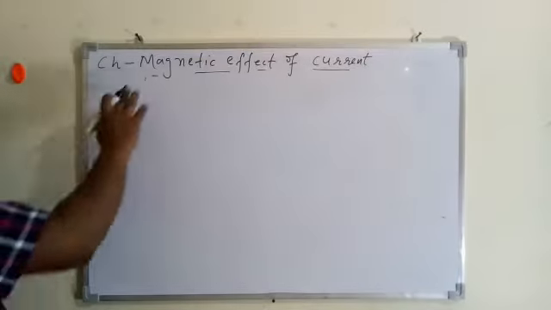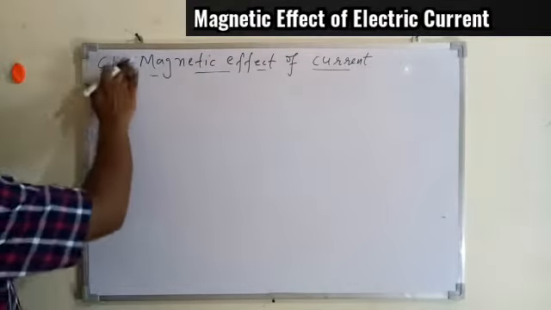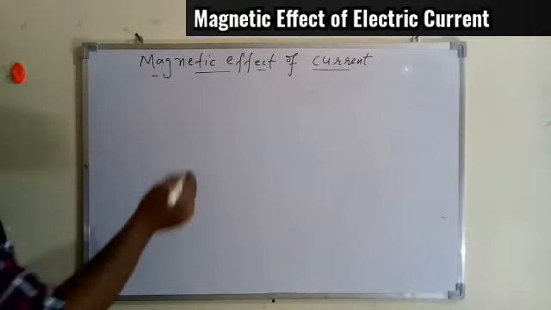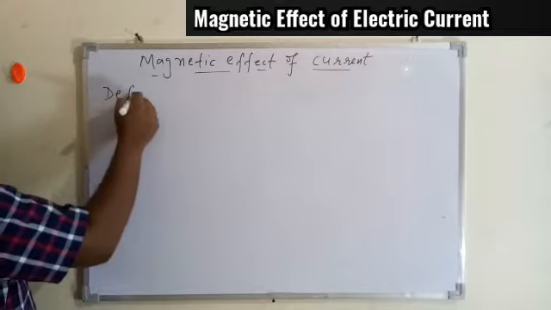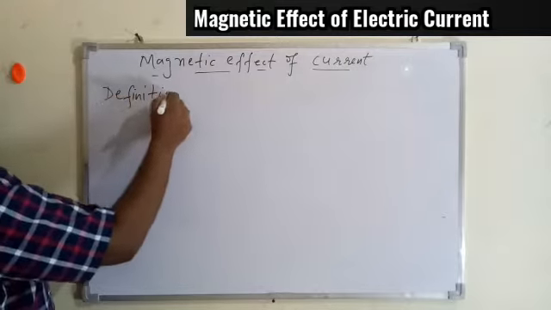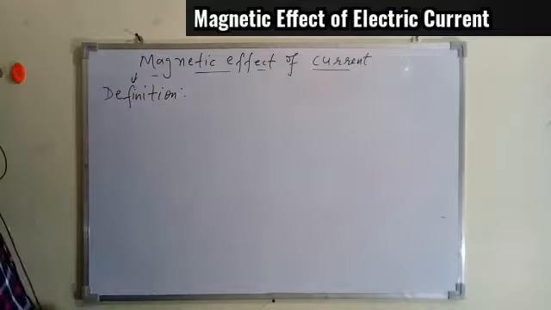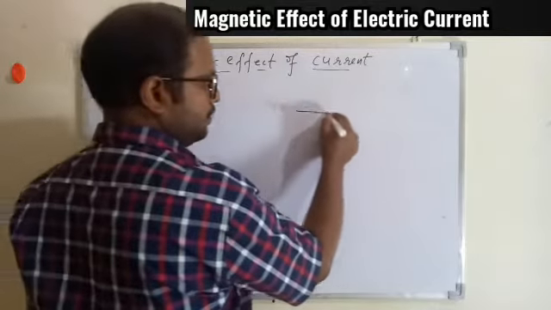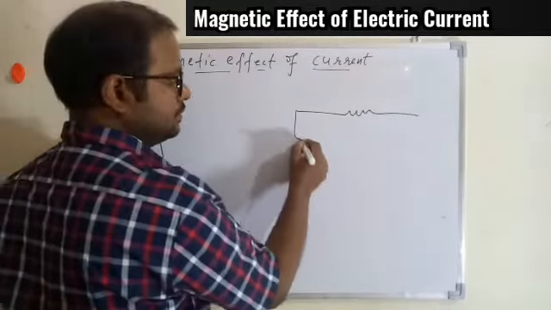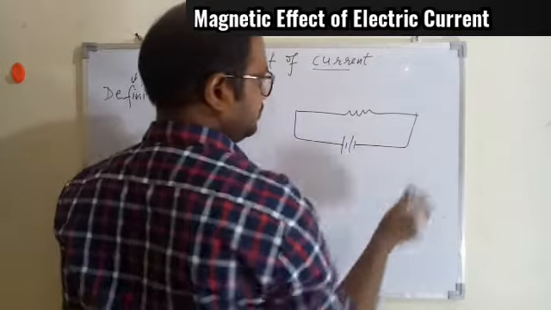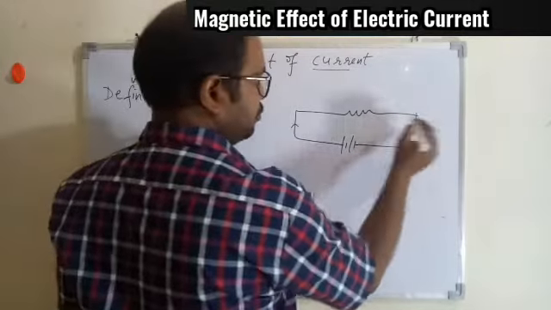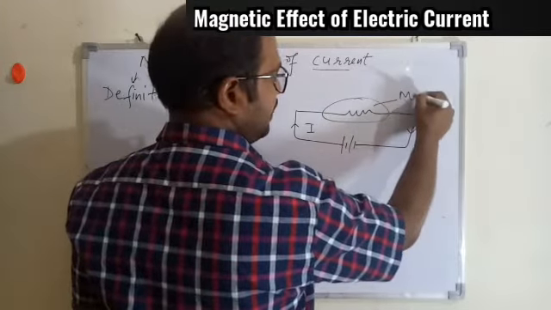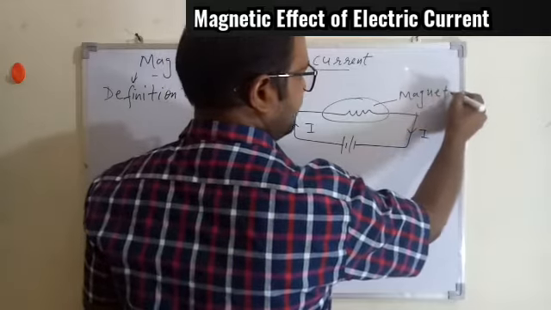For today we have the same topic, that is magnetic effect of the electric current, which is the topic and the chapter name also. Before we go for the definition and the meaning of the magnetic effect, let's understand a simple concept. If we connect a conductor with a battery and current flows through this circuit, then this conductor will behave as a magnet. We can say it will get magnetized.